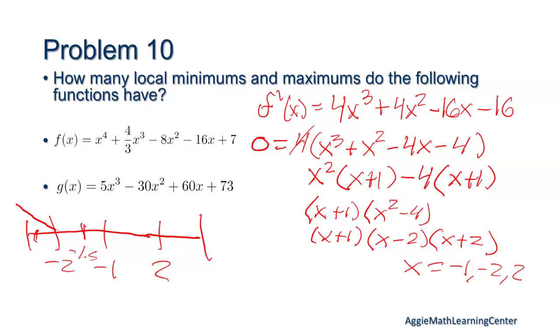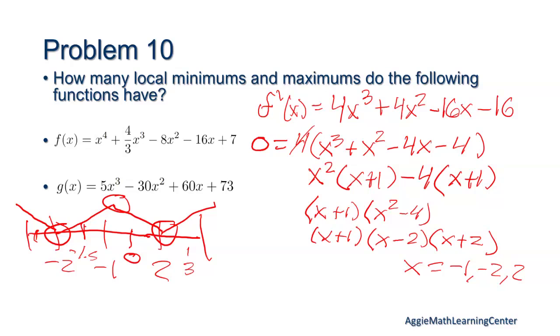So that's going up because it's positive. And then between -1 and 2, 0 is usually pretty easy to do. That's -16. It's going down again. And then past 2, I just did 3. There it is 80. So up again. And then look here, we have 2 minimums and 1 maximum.